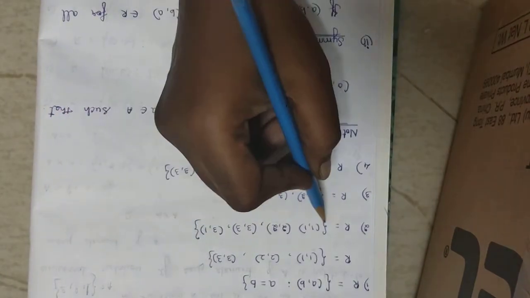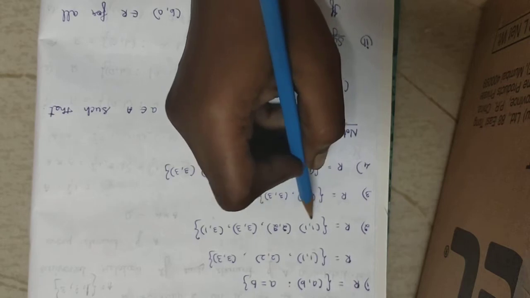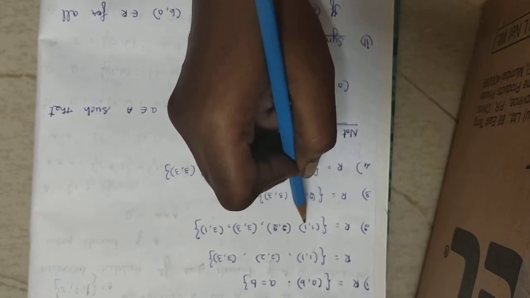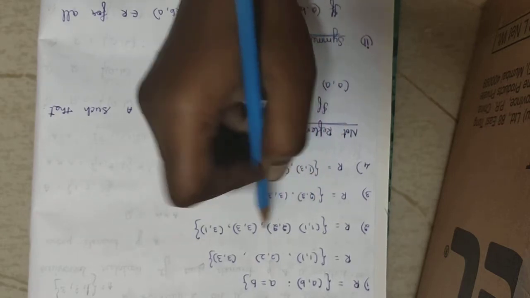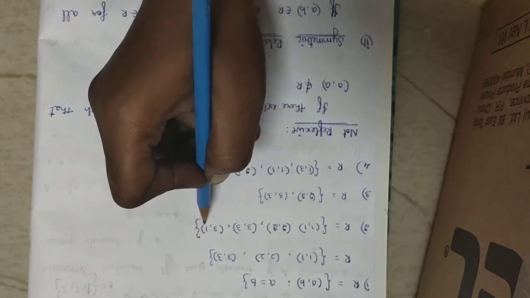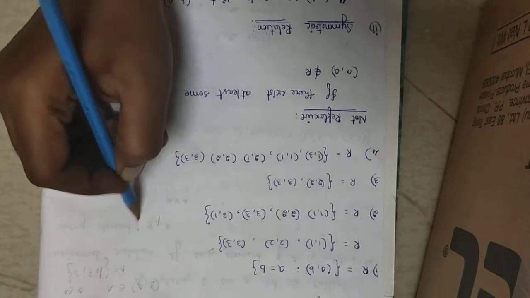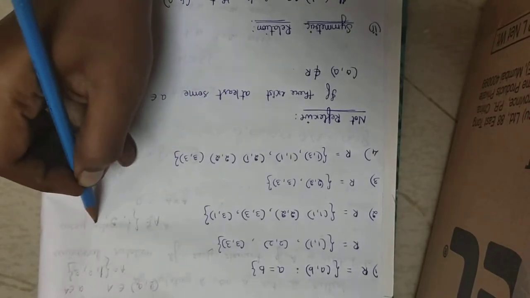Now in the second one I have taken the ordered pairs themselves. The ordered pairs I have taken are (1, 1), (2, 2), (3, 3) and (3, 1). Now see, my set A is 1, 2, 3.